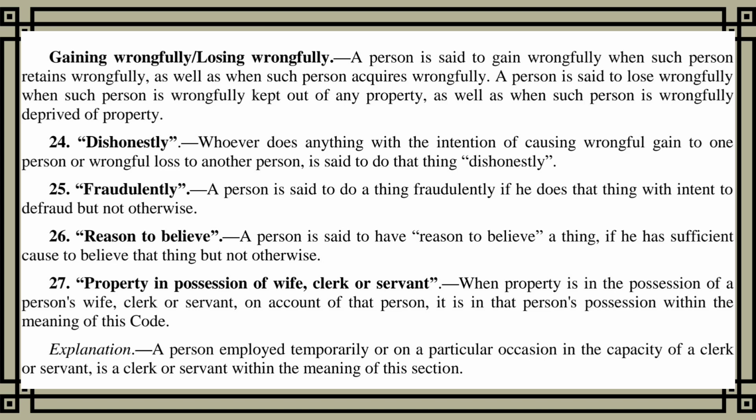Section 27. Property in possession of wife, clerk or servant. When property is in the possession of a person's wife, clerk or servant, on account of that person, it is in that person's possession within the meaning of this code. Explanation. A person employed temporarily or on a particular occasion in the capacity of a clerk or servant is a clerk or servant within the meaning of this section.